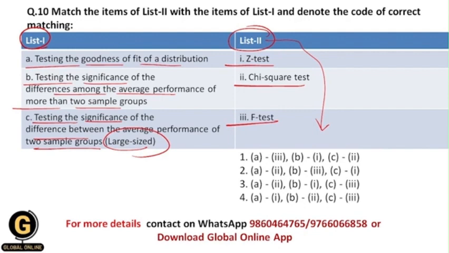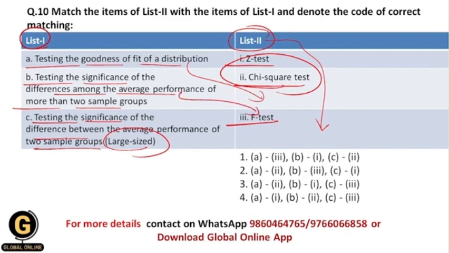Now in this video we have seen that the chi-square test can be used to test the goodness of fit of a distribution, right? That's why A will go for 2. The Z test and F test are both parametric tests. Earlier in the previous question we have seen that whenever I need to test for the differences among the performance of more than two sample groups, in that case I can use the F test, and that's why here B will go for 3.